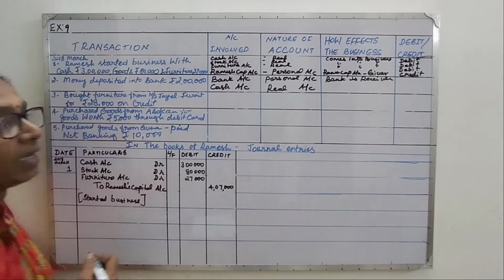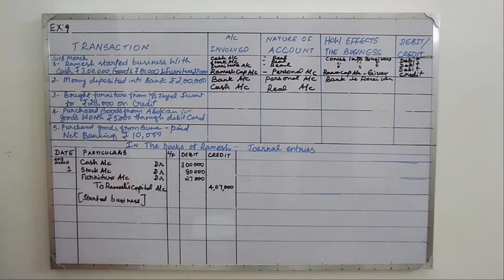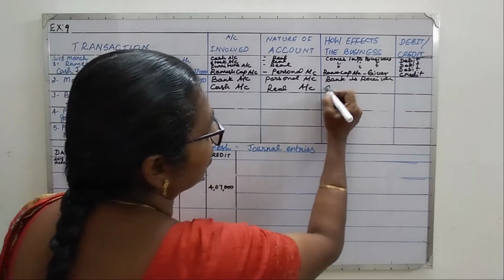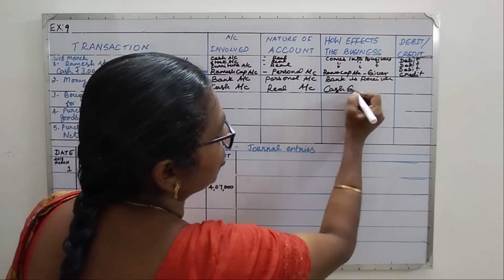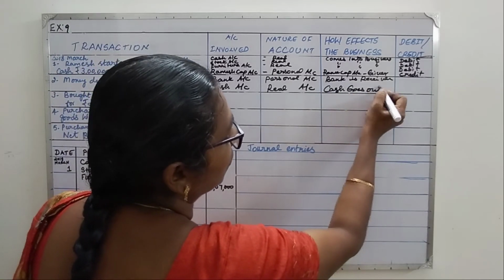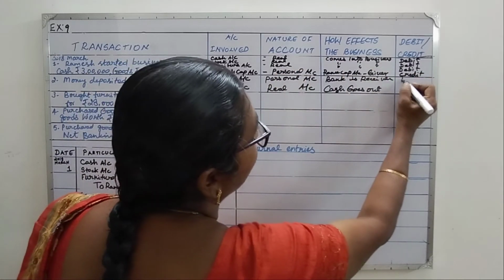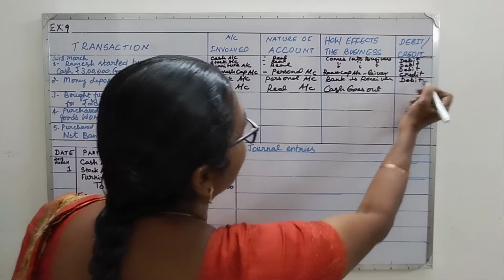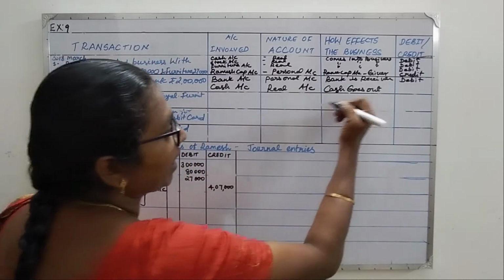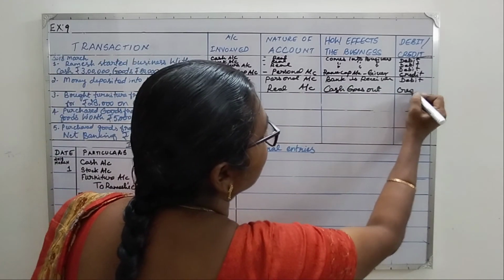And then cash is a real account. As per the rule of real account, debit what comes in, credit what goes out. So what goes out here? Cash goes out. So bank is the receiver, a personal account, you have to debit here, and then real account cash goes out, credited.